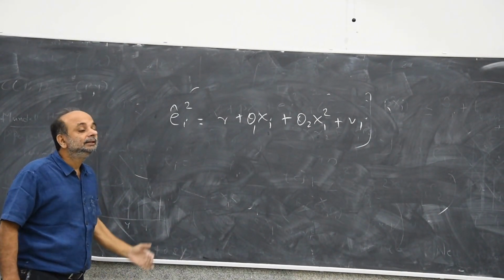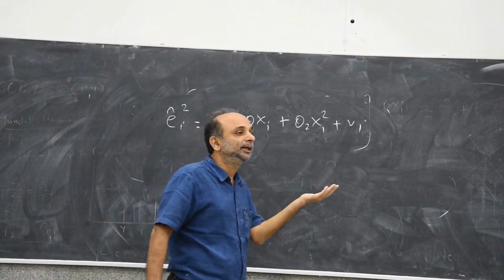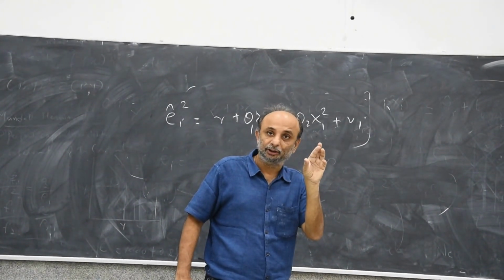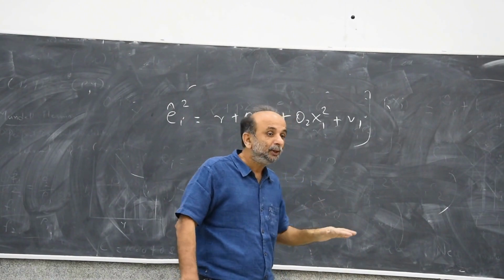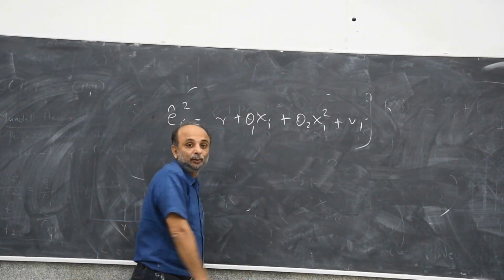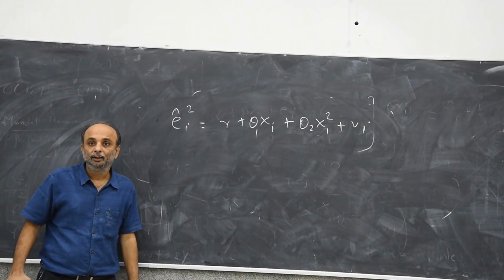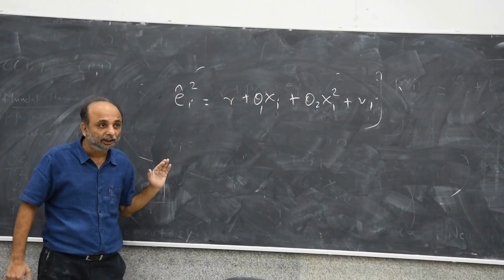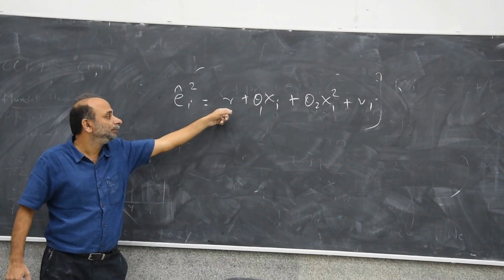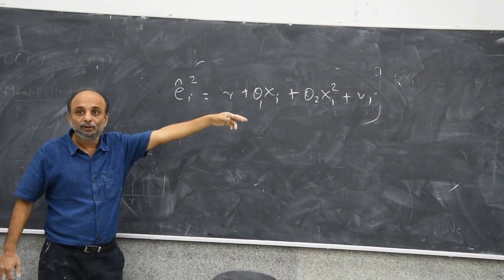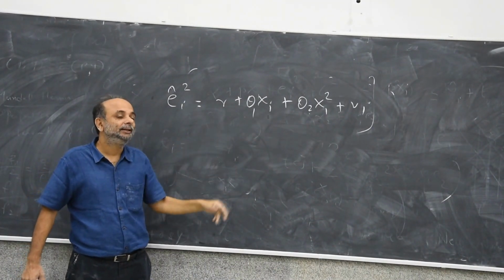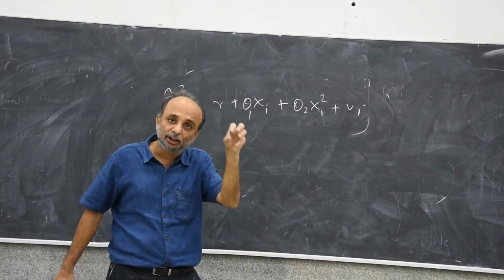The null hypothesis is that there is no heteroscedasticity. That is, variance of ei is constant, which will be true if theta 1 and theta 2 are 0. If theta 1 and theta 2 are both 0, then ei hat square will only be gamma plus vi. So the expected value of ei hat square will be gamma, which means it is a constant.